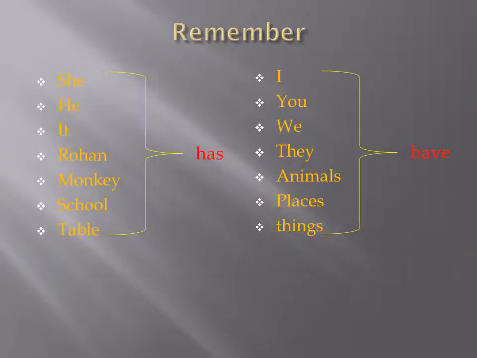Let us remember, we use has with she, he, it, Rohan, monkey, school and table. We use have with I, you, we, they, animals, places and things. Dear students, hope you have understood where to use has and where to use have.